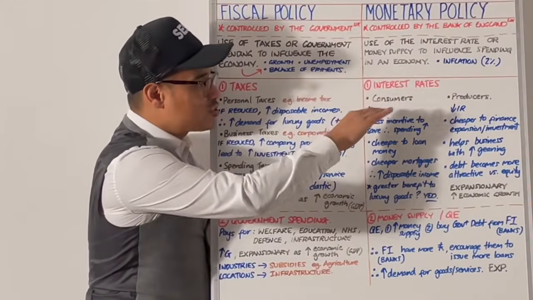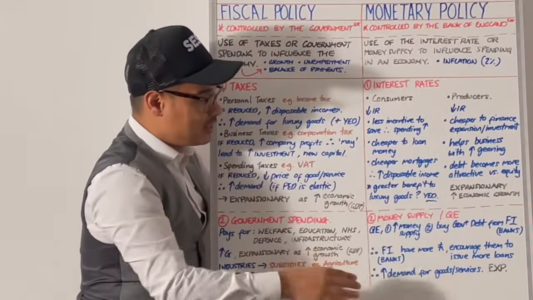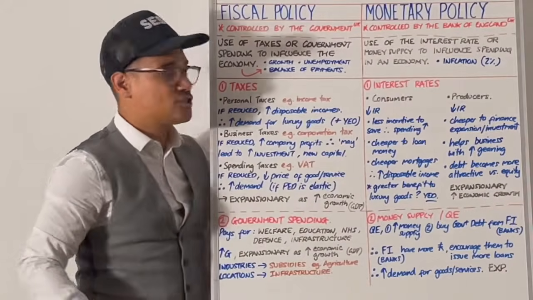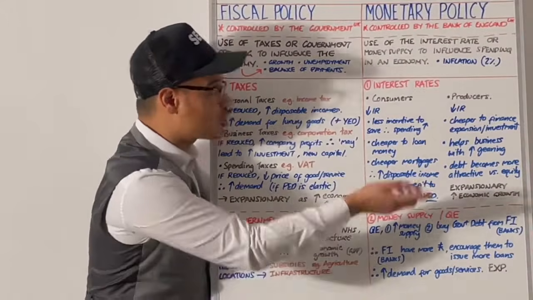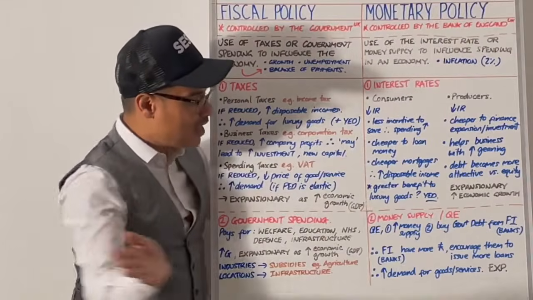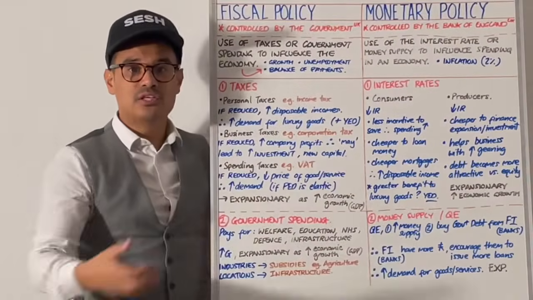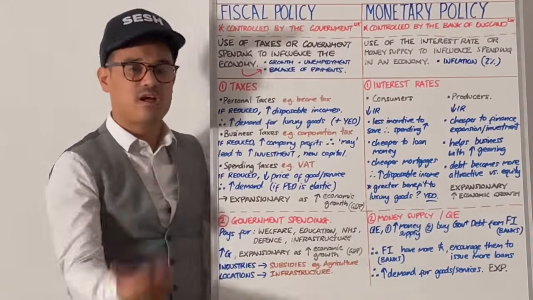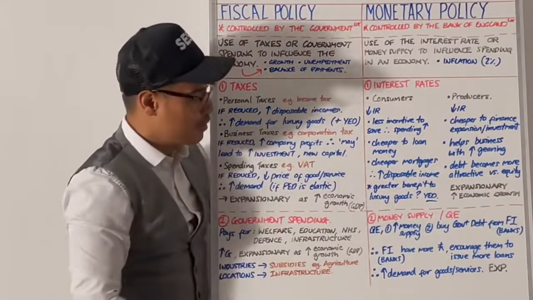And clearly with interest rates coming down, that is boosting the economy. So it's an expansionary monetary policy. If interest rates were to go up, that would be a contractionary monetary policy. Now the last one is the money supply, and the mutation in the last decade or so being quantitative easing, or QE. So let's go through QE and how it works with monetary policy.